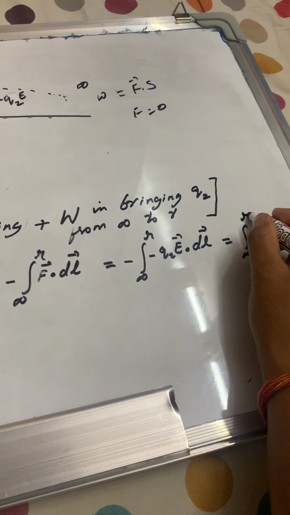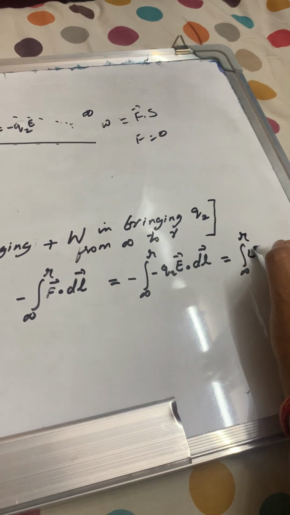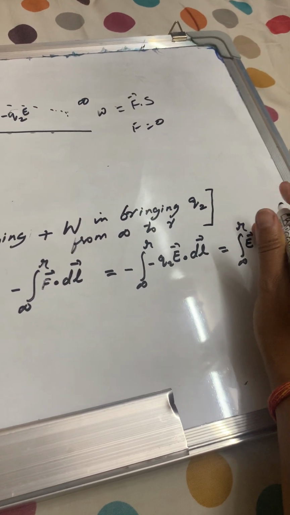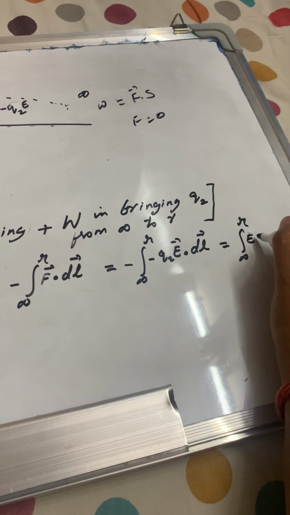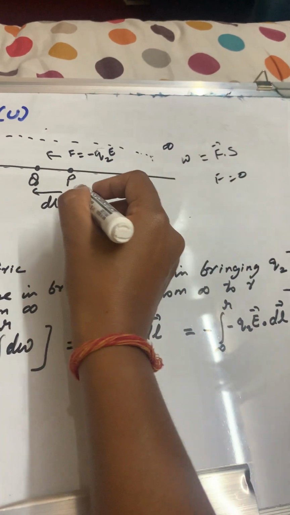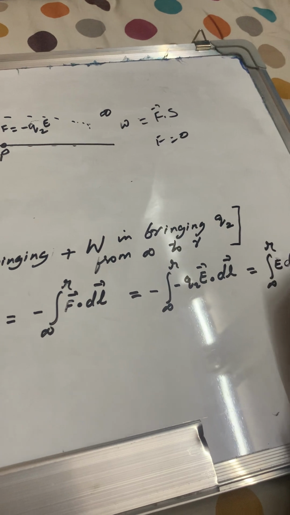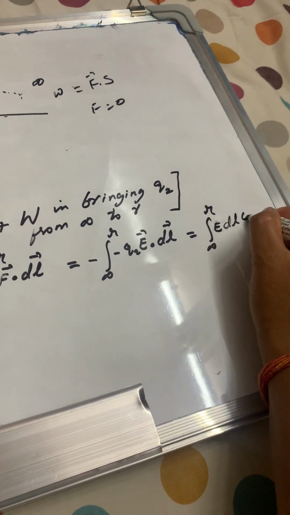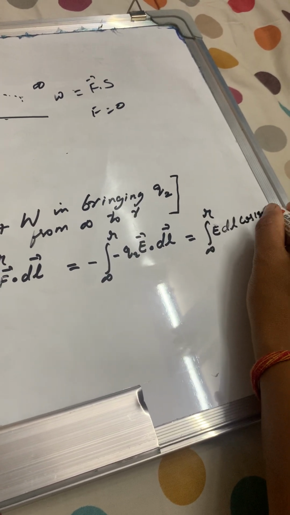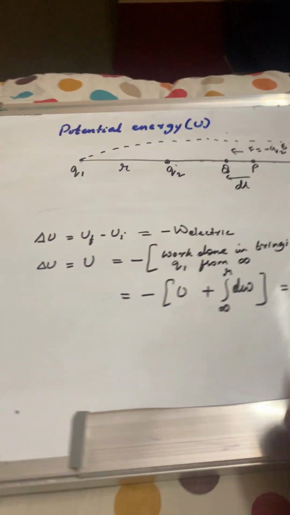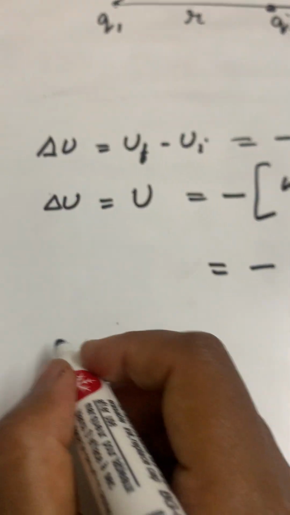Integration from infinity to R. What is the angle between E and dl? E is along this side, dl is along this side, so the angle between E and dl is 180 degrees, cos of 180 degrees.